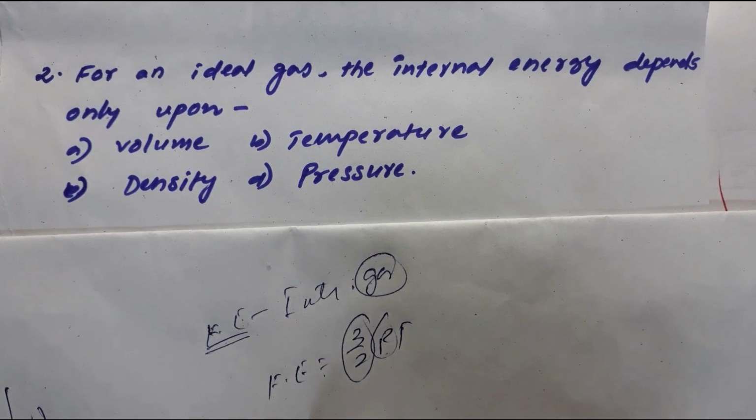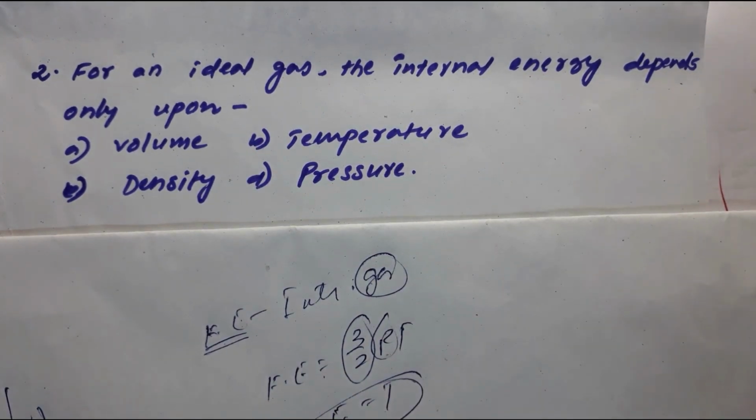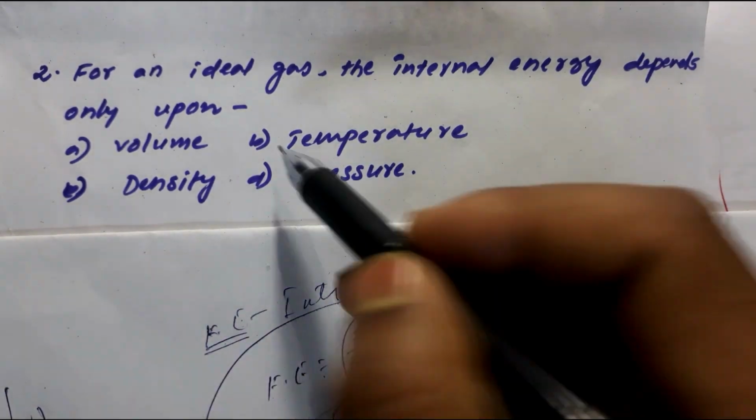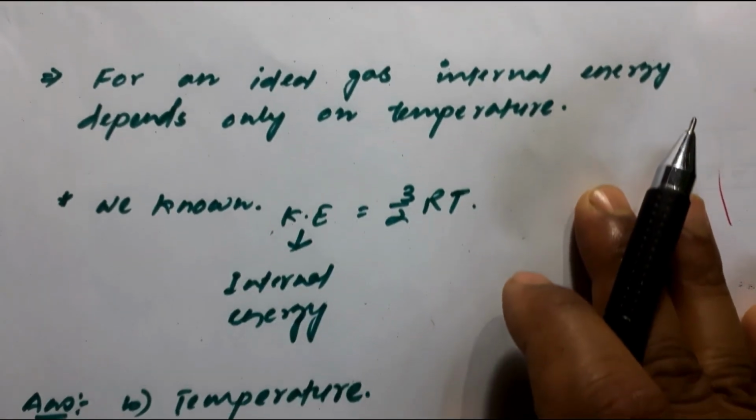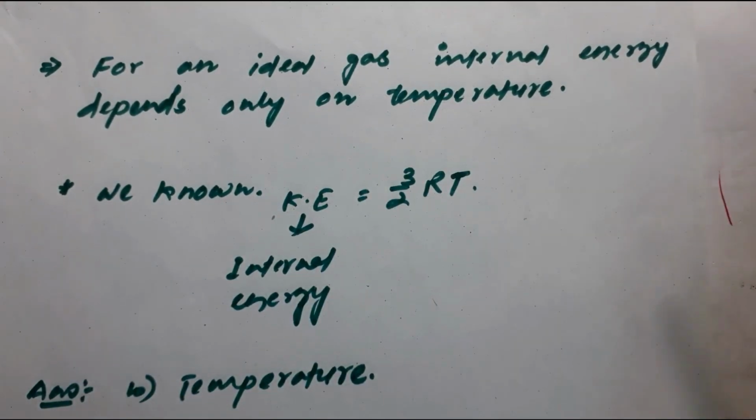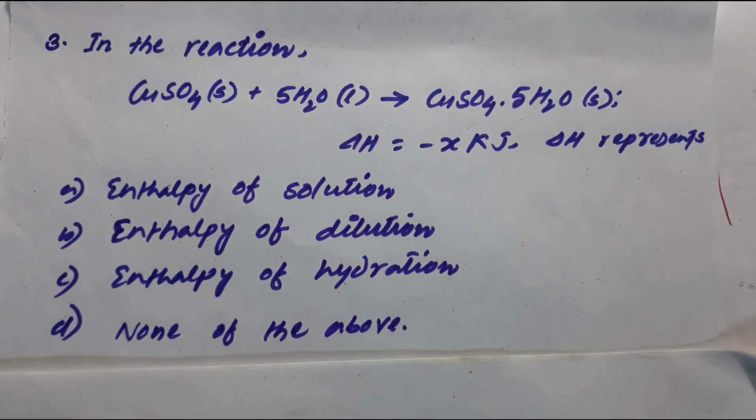So these all are constant. R is constant. That means kinetic energy is dependent on temperature only. So this is a simple question, right? We can go through this particular relationship, and the answer is definitely temperature. So I have written here: for an ideal gas, internal energy depends on this, so the answer is temperature. Try to remember this.